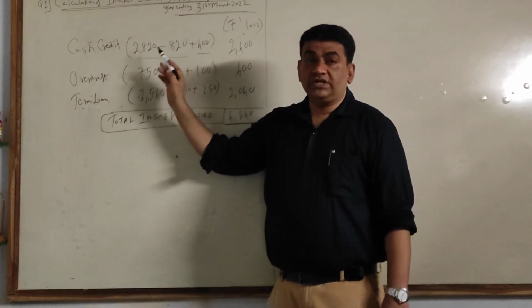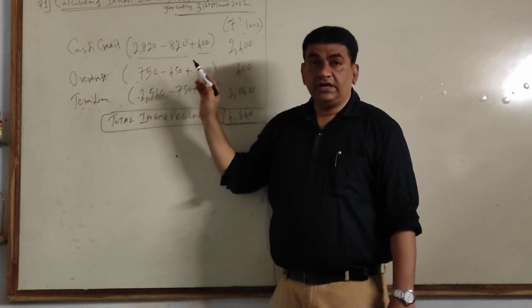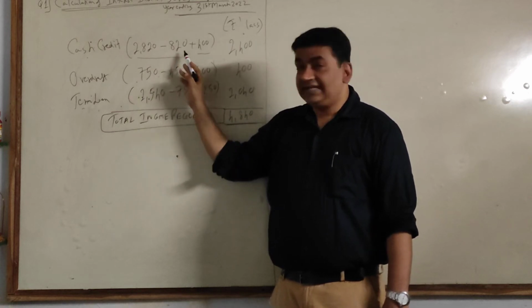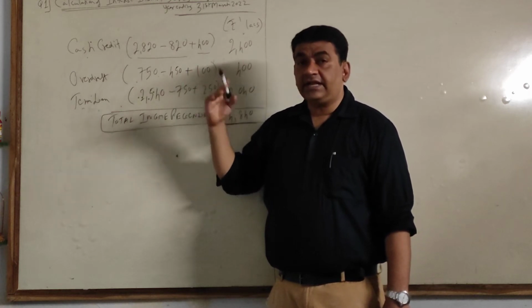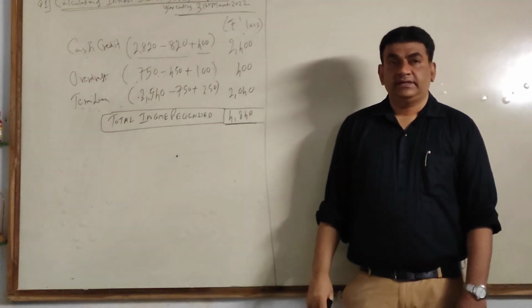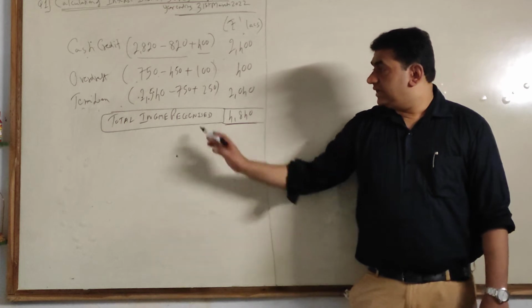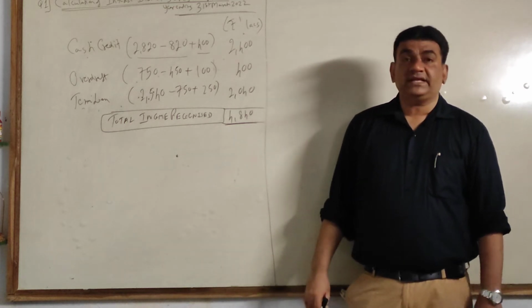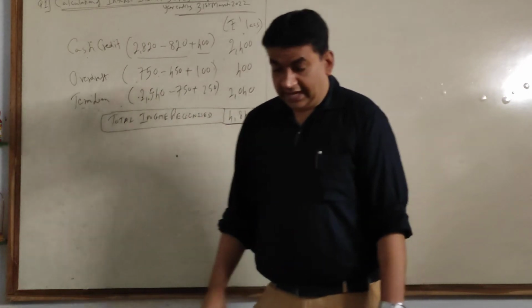First column was total interest earned, PA NPA. I need only earned for PA, so I deducted NPA ka interest which was earned, and NPA ka interest I take only collected, so I added the collected amount. Clear? So my total interest income to be recognized, that is transferred to P&L, is 4840.